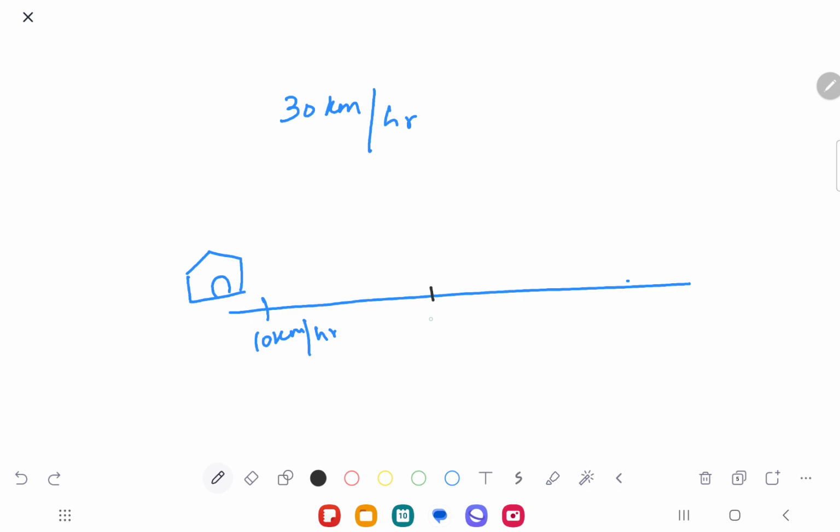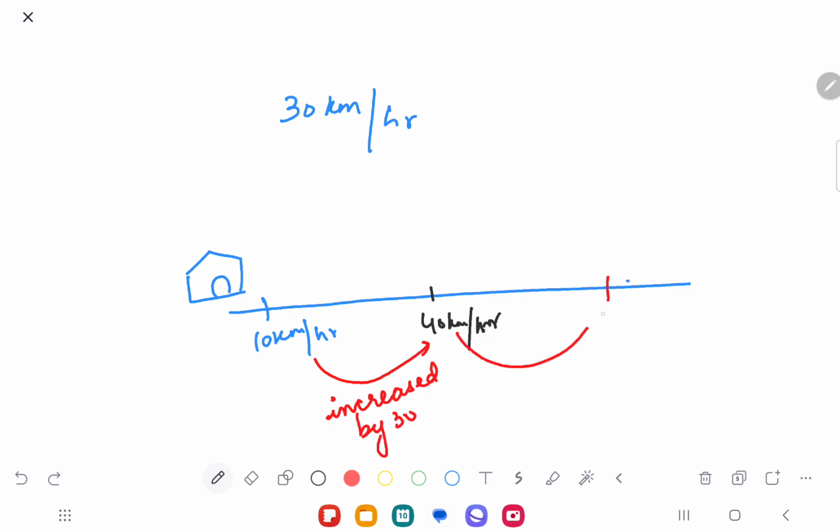Just after 1 hour, your speed has now become 40, because after 1 hour the speed is increased by 30. And then again, after another hour, the speed is increased by 30. So 40 plus 30 shall become 70. That's how the person's speed has increased.